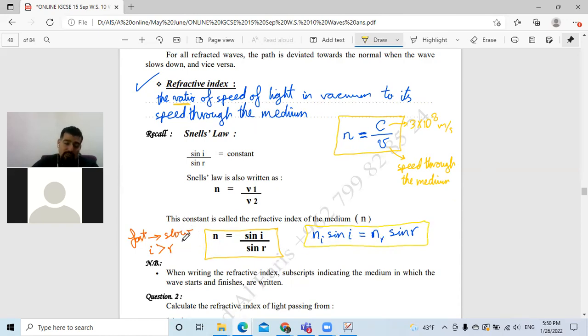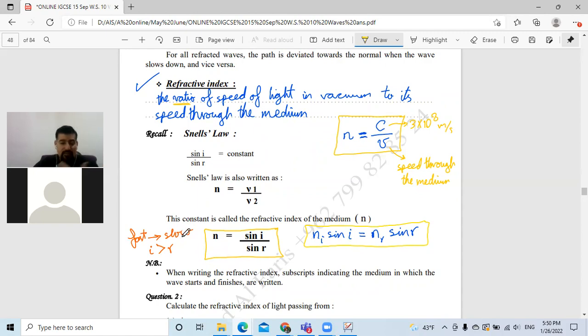This formula I prefer you to use, because it's much easier when they make the question change from slow medium to fast medium, the opposite. It will be harder. You can use it both ways, from slow to fast or fast to slow, but the first one, the one written in the syllabus, refractive index equals sine I over sine R, we usually use from slow to fast.